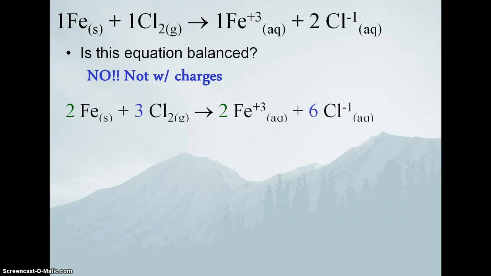If we think about it a little bit, we have to have actually more of the irons. And now, if the irons are still balanced, we just put a 2 and a 2. So now we have a net +6 charge on the right-hand side, and I have 3 chlorine molecules, so that's 6 chlorines on the left. I have 6 chlorines on the right. So the number of chlorine atoms is the same, and now the charges are balanced.